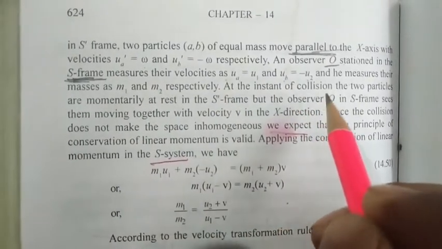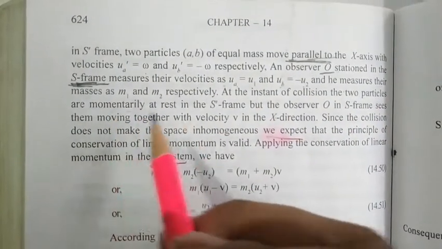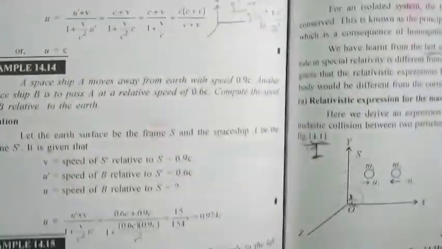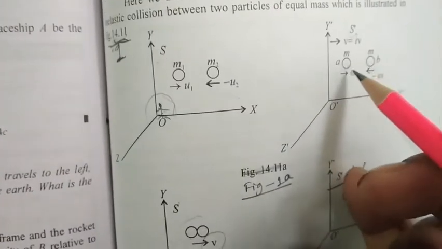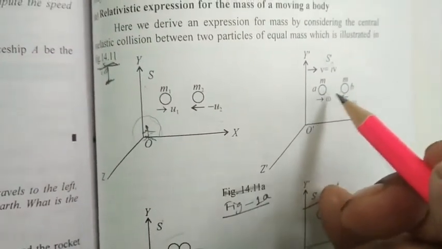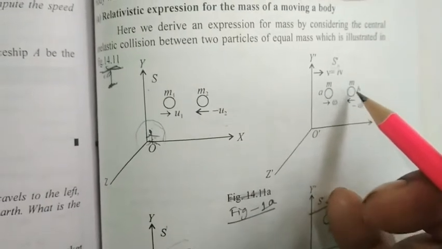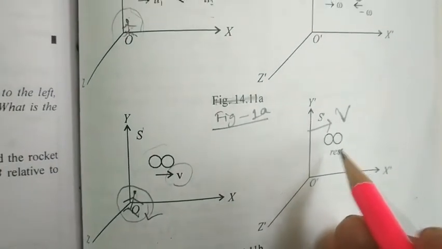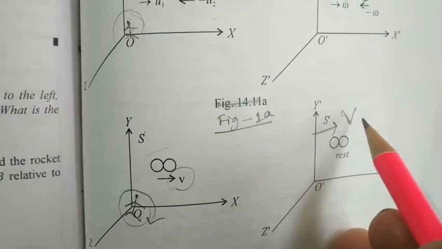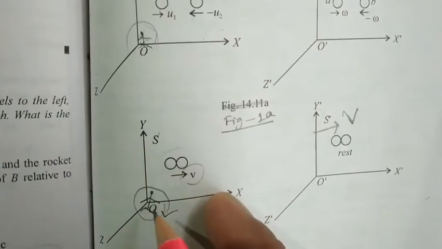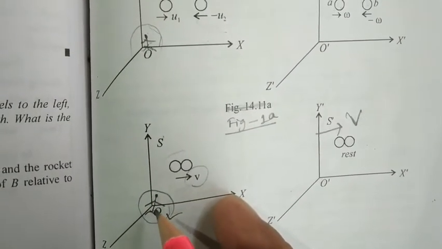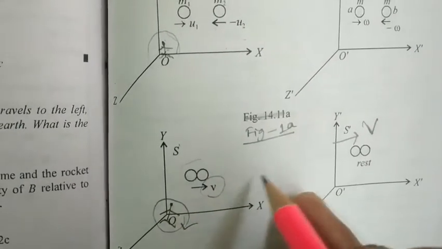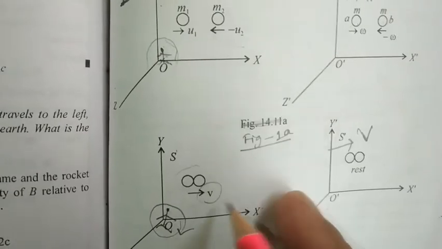At the instant of collision, two particles are momentarily at rest in S dash frame, what I explained. So when the two particles are going to collide with each other, as both the velocity magnitudes are the same and opposite, and the masses are also equal, in S dash frame they are going to be at rest. But as this S dash frame is moving with velocity v with respect to S, the observer here is going to observe that both the masses in contact are moving towards this side, positive x-axis direction, with velocity v.